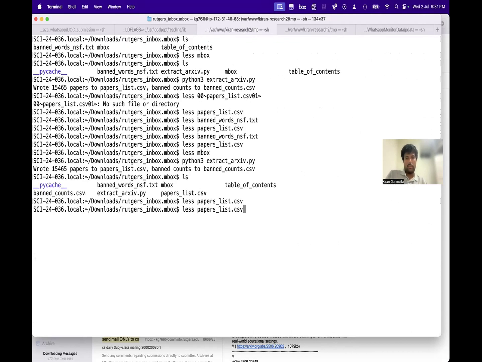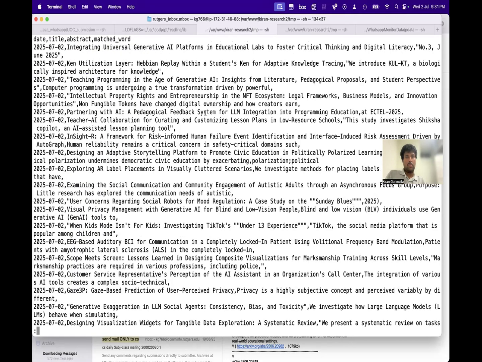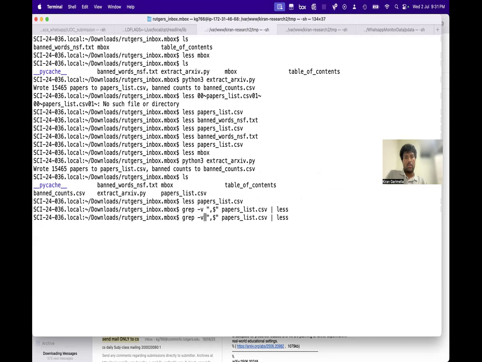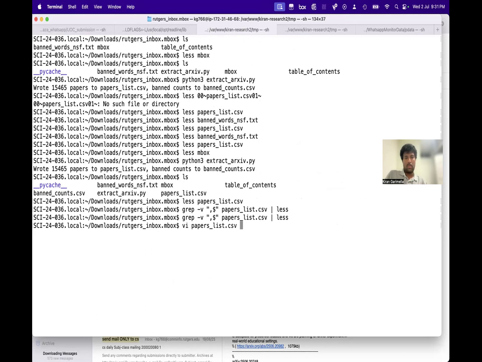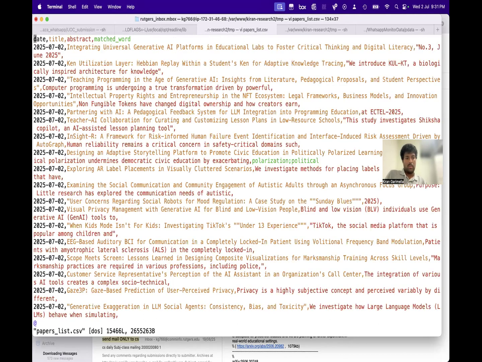Okay, let's do this. So I can just say grep minus v comma dollar, right? Okay, maybe there is something here. Comma dollar.